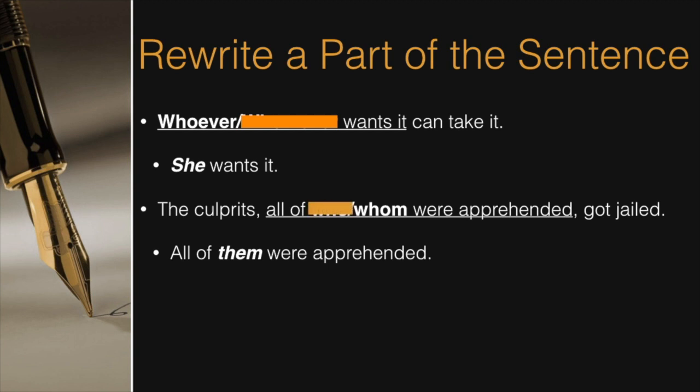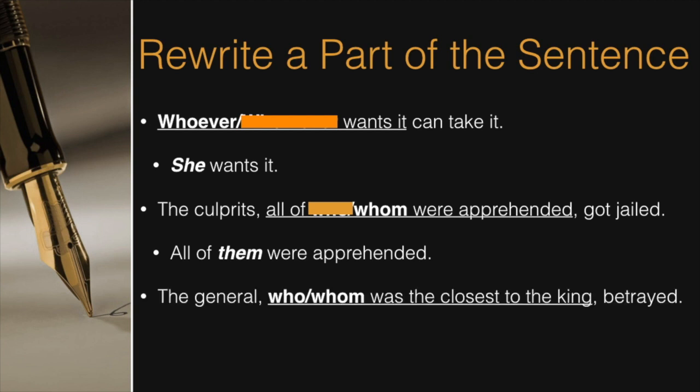Another example. The general, who or whom was the closest to the king, betrayed. So which part of the sentence should you rewrite? Yes, it is. Who or whom was the closest to the king? So let's rewrite. He was the closest to the king. He dictates that we must use who in the original sentence. So far, so good.